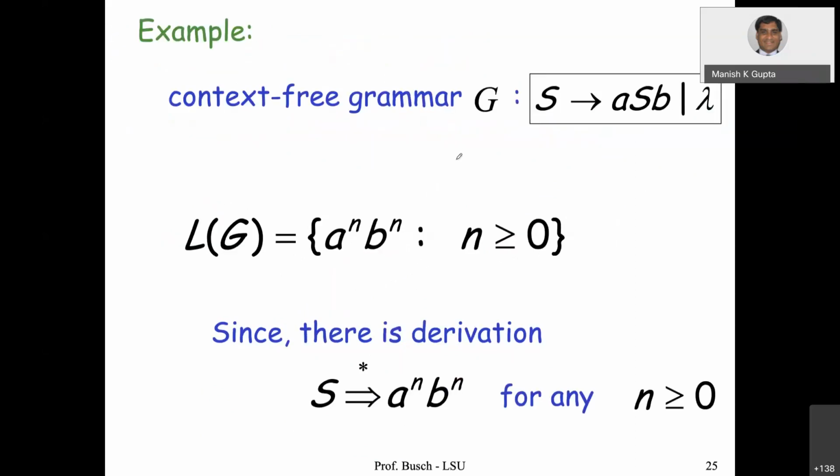So for this context-free grammar, S going to ASB pipe lambda, the language is A^n B^n. Since there is a derivation that from the start variable S, in 0 or more derivations, we arrive at A^n B^n for any n.